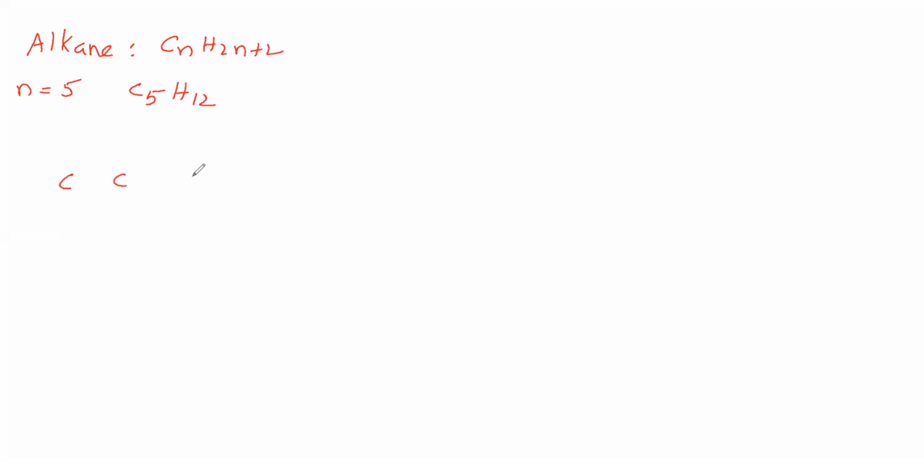5 carbon atoms. Let us write in a straight chain. It is one possibility. Between carbon atoms, let us give single bonds. Then let us give hydrogens. This carbon is having one bond. Therefore, give 3 hydrogens to this carbon.